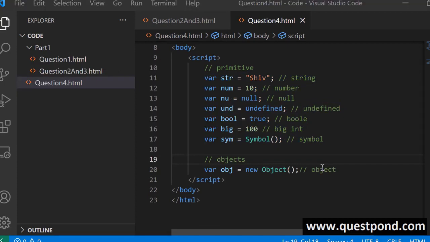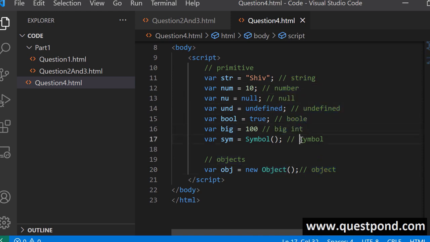Now definitely, naming all these 8 data types during the interview, it will look very kiddish, it will look very bookish. So what you can do is you can talk about the most used data type. The most used data types, which we use day and night, are string, number, null, undefined, boolean, and object. I repeat it: string, number, null, undefined, boolean, and object.